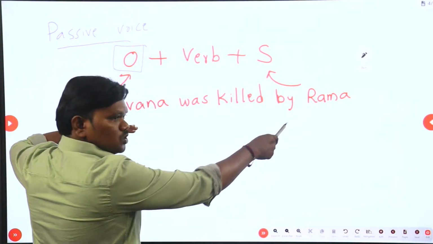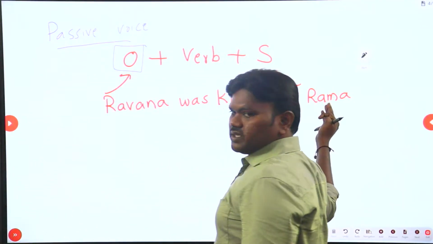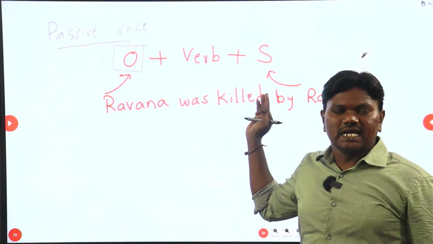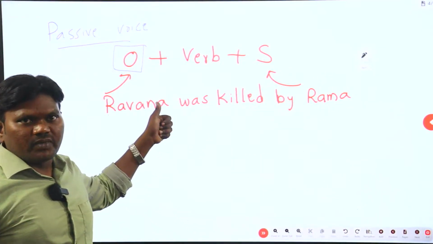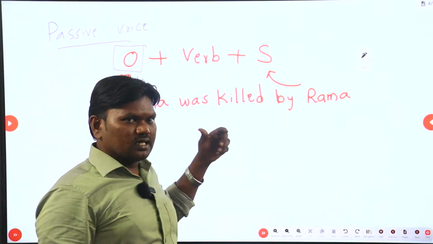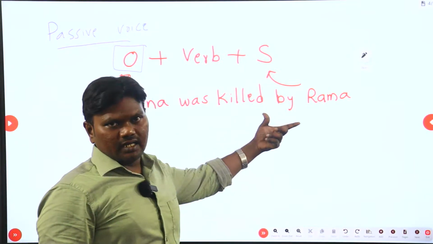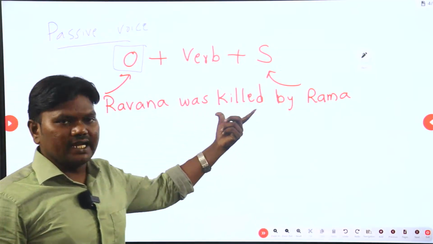Rama killed. So we start with the receiver and we end the sentence with the doer. This is the general principle to identify whether this is active voice or passive voice. Especially in passive voice, the sentence starts with the object, ends with the subject.